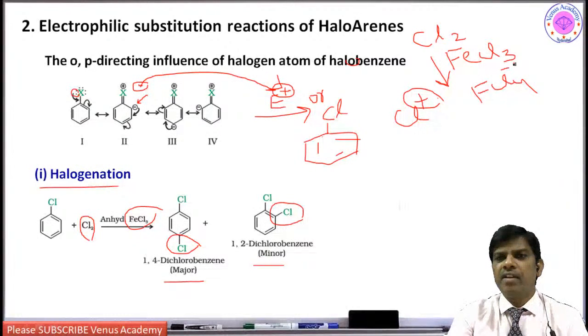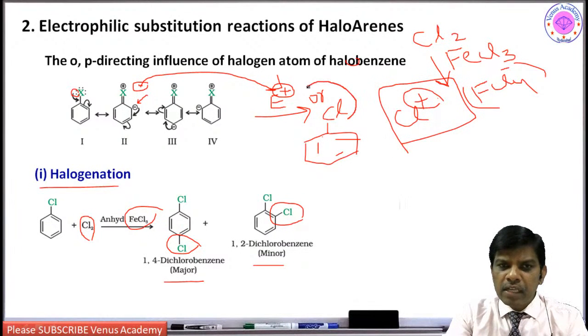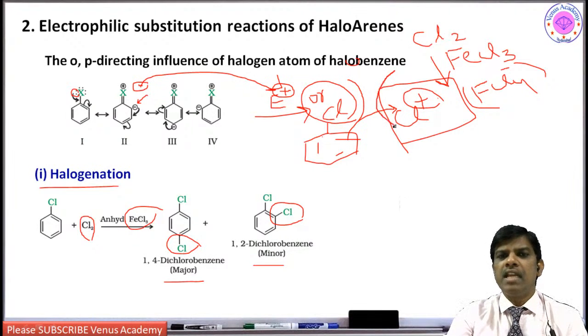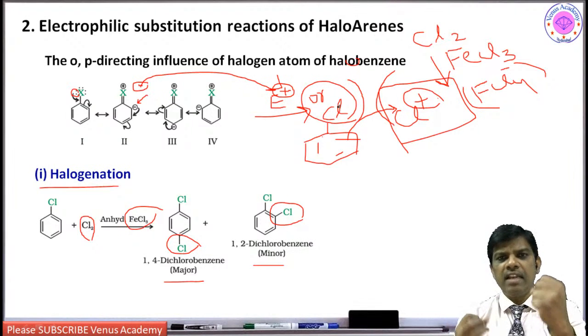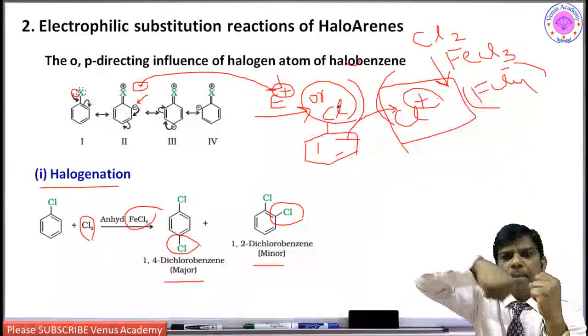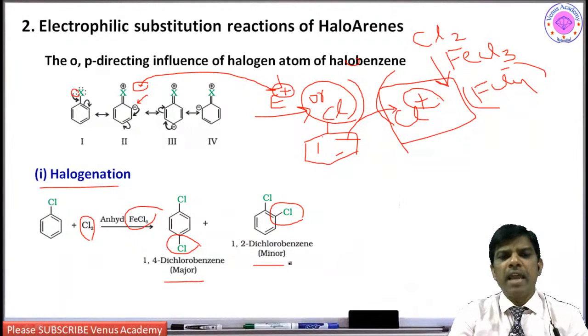It forms ferric chloride FeCl4 minus, and the incoming electrophile comes in. But there is already a bulky chlorine group, so when it wants to come at the ortho position, there will be repulsion. Since the chlorine or halogen group is already there, though it facilitates the ortho position, it is very tough for the incoming chlorine to approach the ortho carbon. That is why, though it is forming, it is a minor compound.